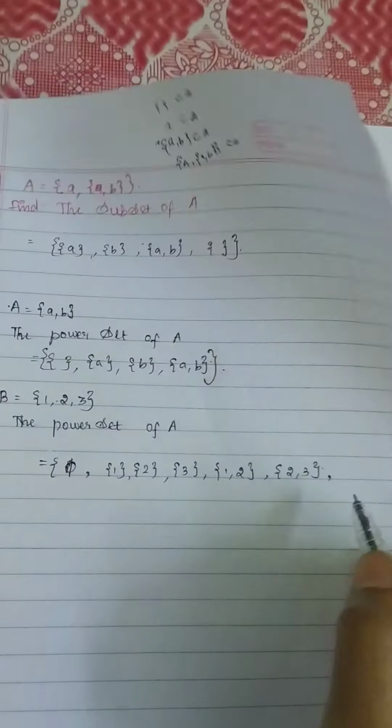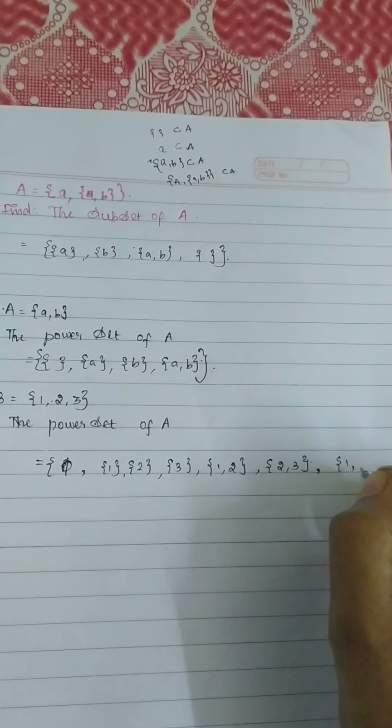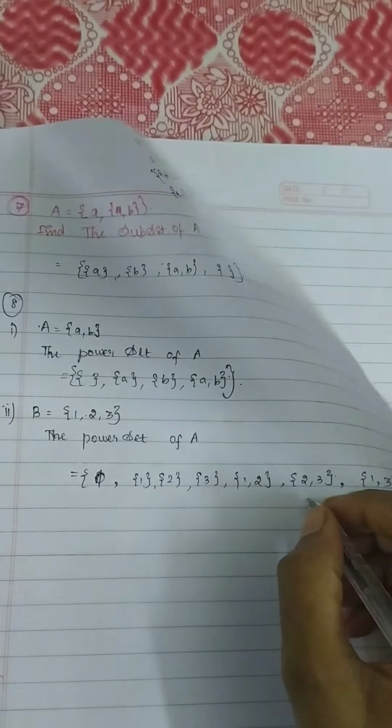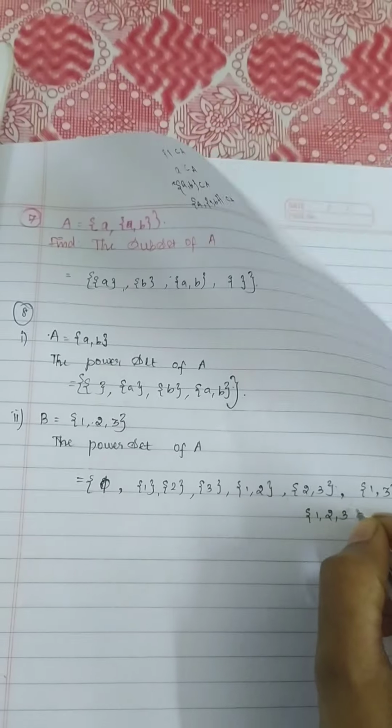Then I can write 1 3, then 1 2 3. I can write now. That's it.